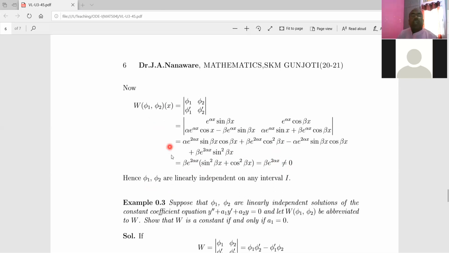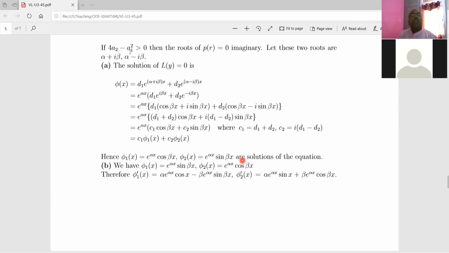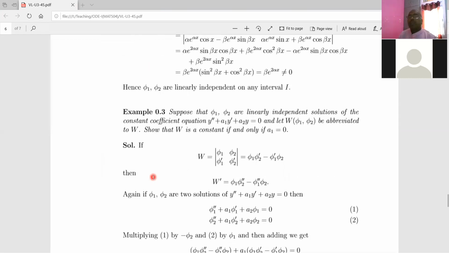So this is the second example that we have, but this is possible when this condition 4a2 minus a1 square is greater than 0. Then these two solutions, phi 1 of x is equal to e to the power alpha x cos beta x, and phi 2 of x is equal to e to the power alpha x sin beta x, are linearly independent. Okay, so let us proceed for the next example.